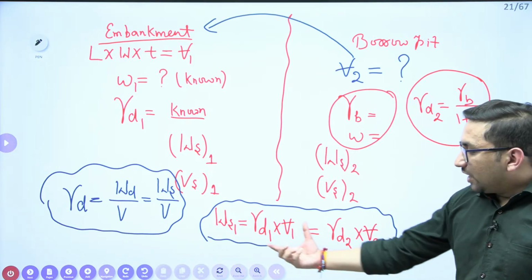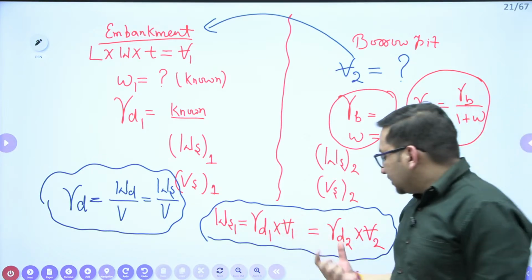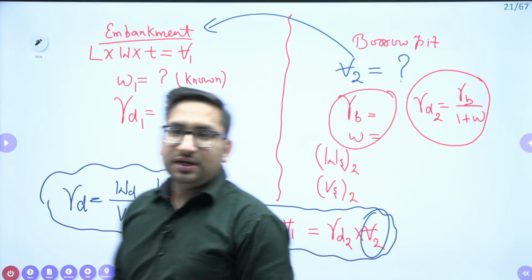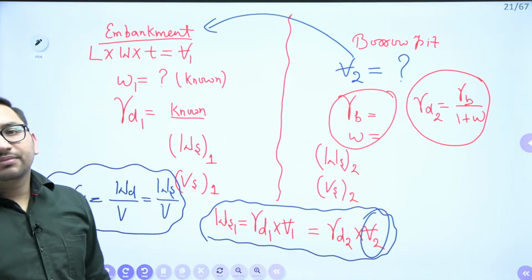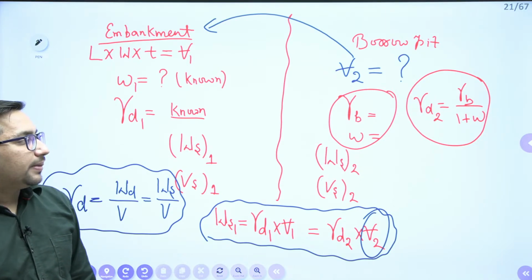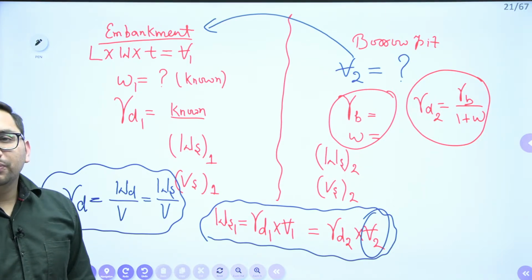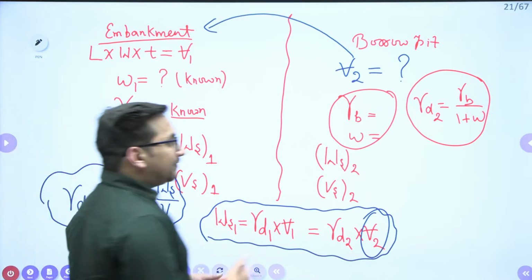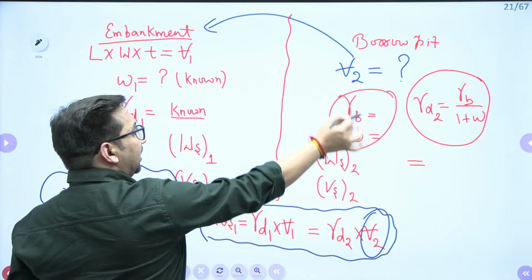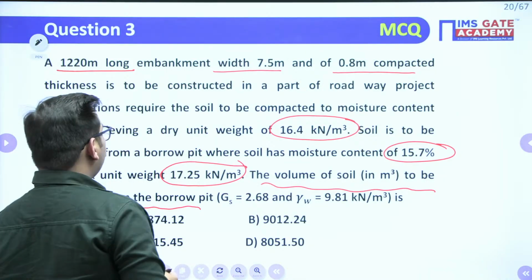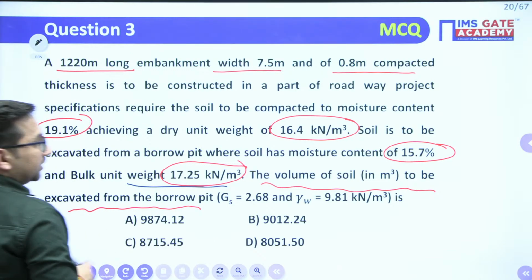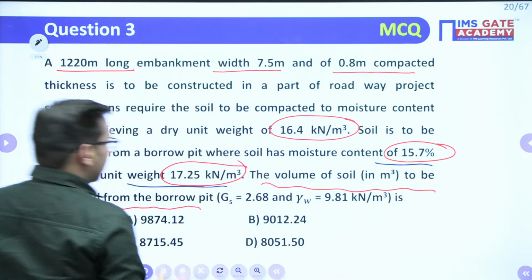Now can you find out what the V2 value is? This is the only unknown. Can you calculate? I have explained the question. You just need to put the values now. Give me the value of gamma D2, that is gamma bulk upon 1 plus W. This is your bulk unit weight of the borrow pit, and this is the water content of the borrow pit.